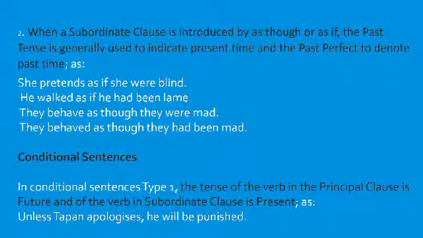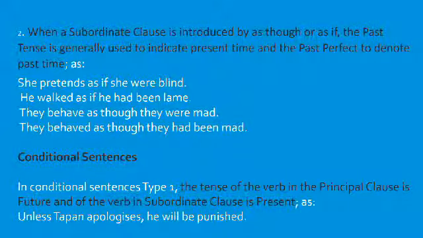Subordinate clause is introduced by as if or as though. The past tense is generally used to indicate present time. She pretends as if she were blind. So now she pretends. And past perfect is used to denote past time. For example, they behaved as though they had been mad.